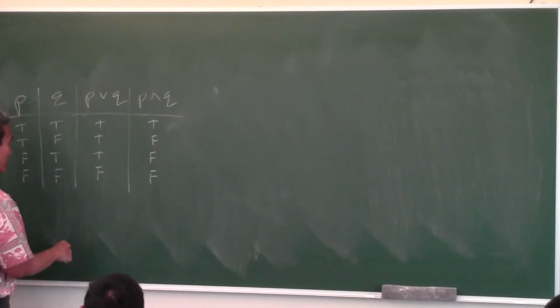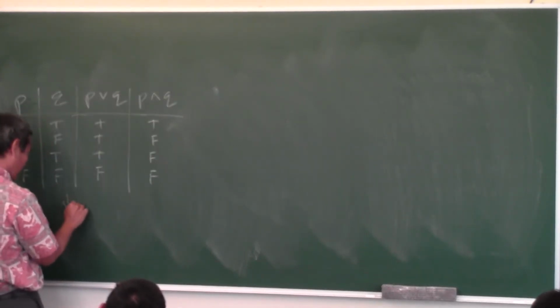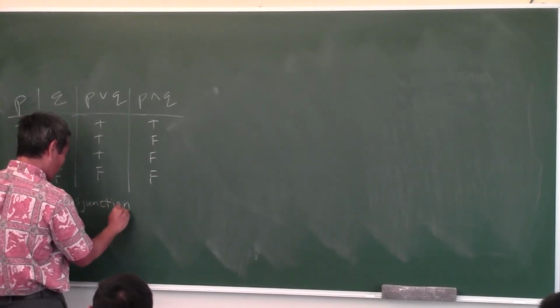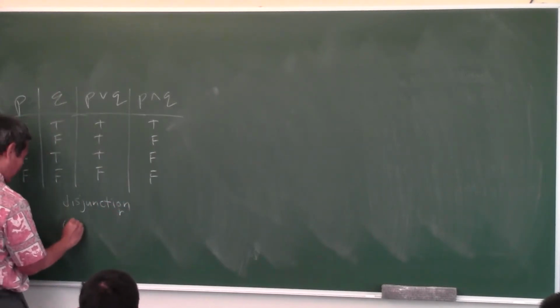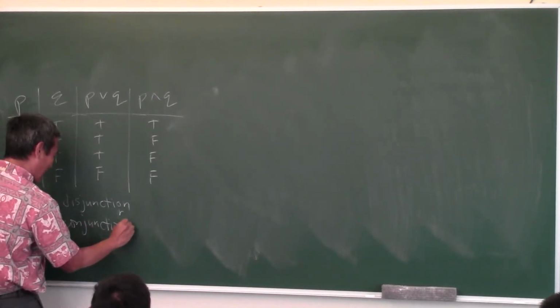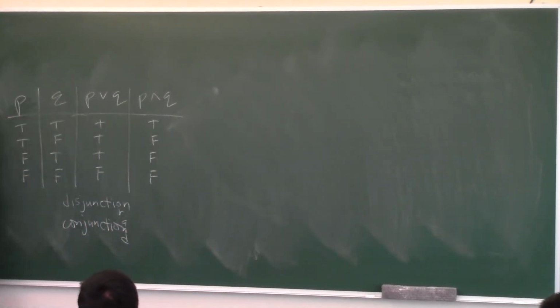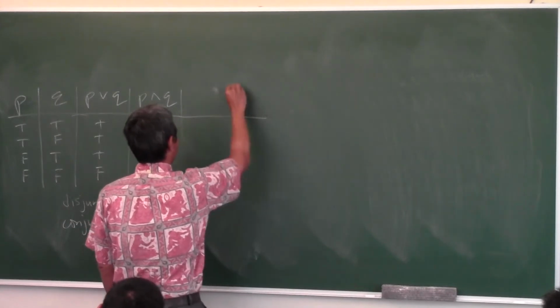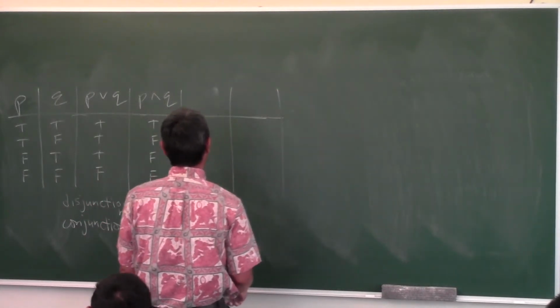Let me show you a shortcut to help you remember. Disjunction is or. Conjunction is and. I just made it up now. Or you can pick whatever you want.